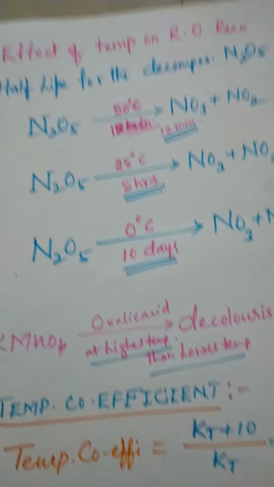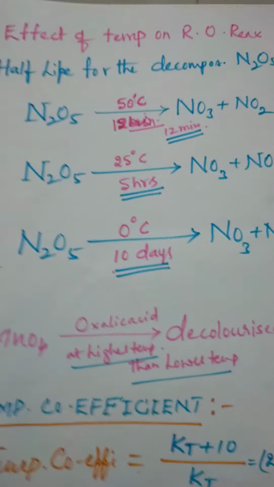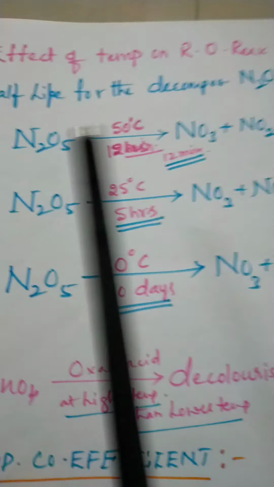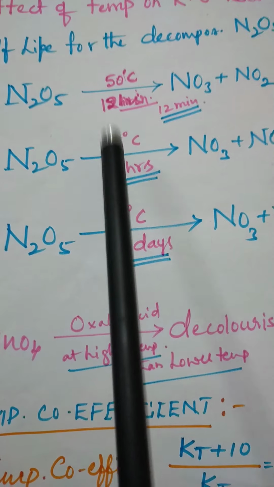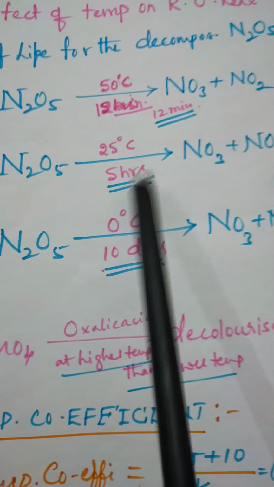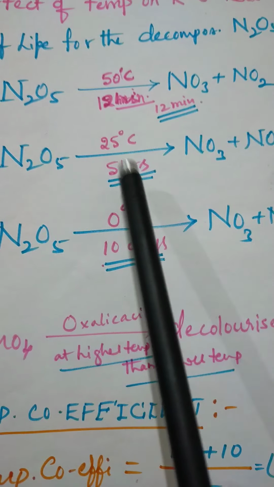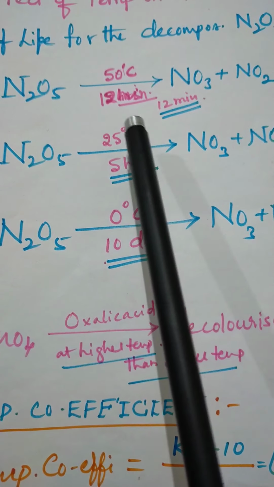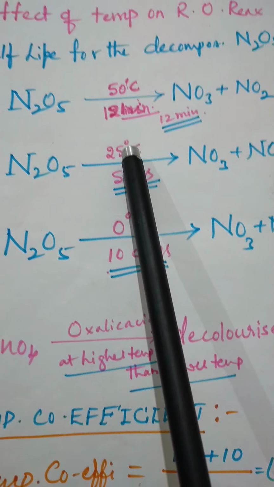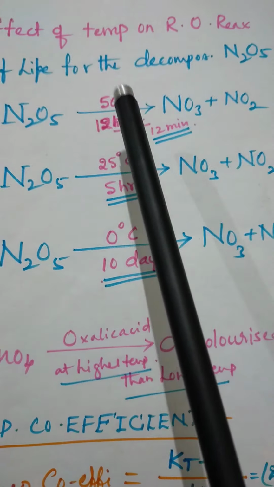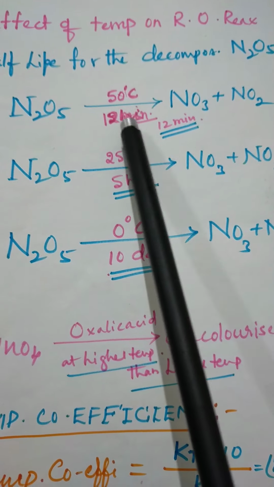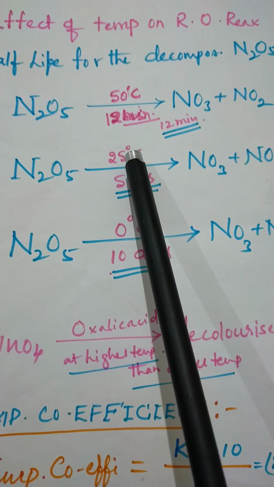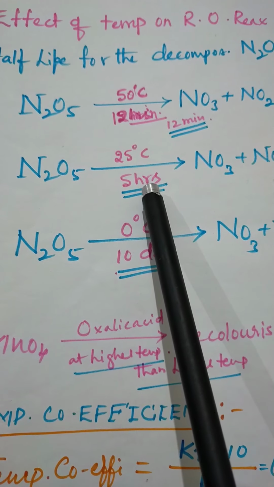Observe here, if the temperature is 50 degrees, the reaction takes 12 minutes. If the temperature decreases to 25 degrees centigrade, the same reaction takes place in 5 hours. As we come to know, if the temperature is more, the reaction takes place immediately, it will be very fast. But if the temperature is less, it takes a longer duration, 5 hours.